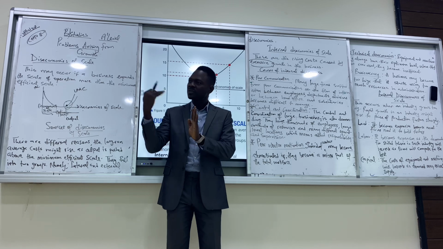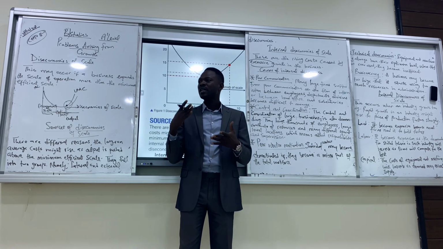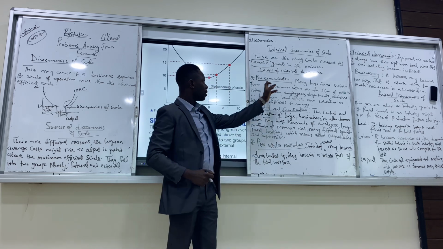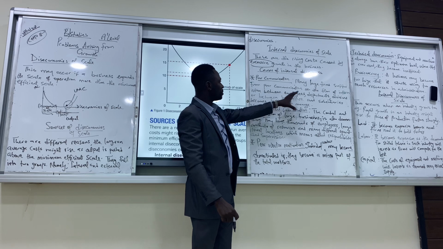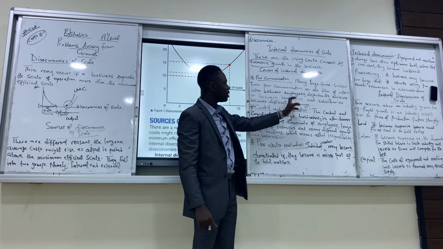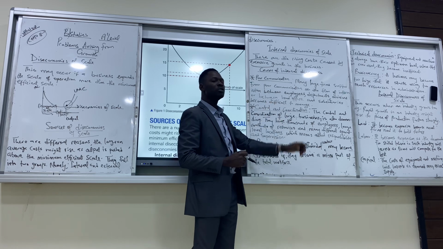So what are the causes of internal diseconomies of scale? Because internal diseconomies of scale happen inside the business. So what are the reasons why we could have internal diseconomies of scale? Number one, poor communication. Many large firms suffer from poor communication as the flow of information between employees, departments, divisions, or between head office and subsidiaries becomes difficult to manage.